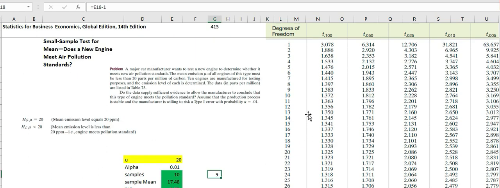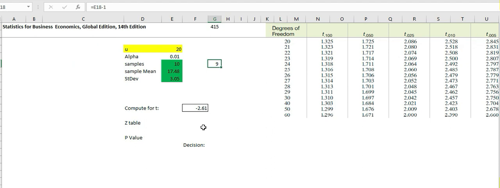So 0.01 here, and 9, the t value is 2.821. This is the table.